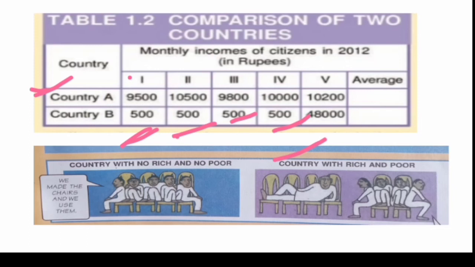So sometimes the average income doesn't reflect the real picture of the state or nation.